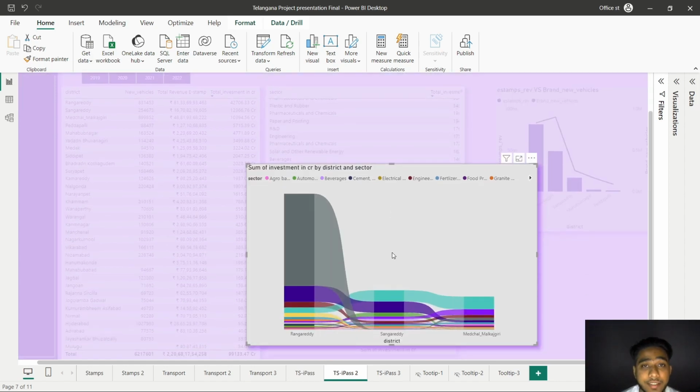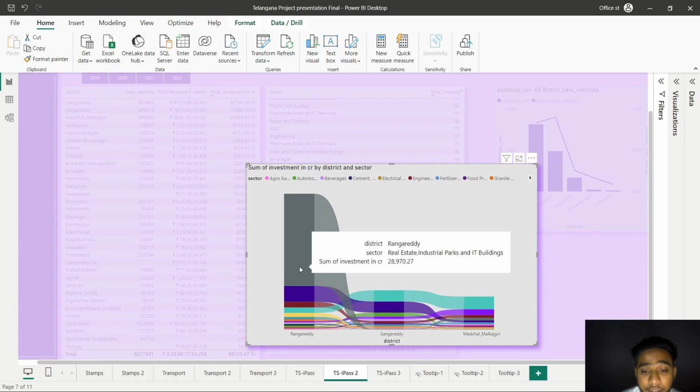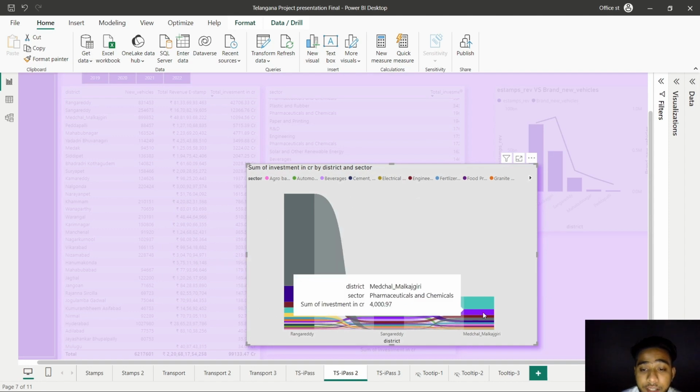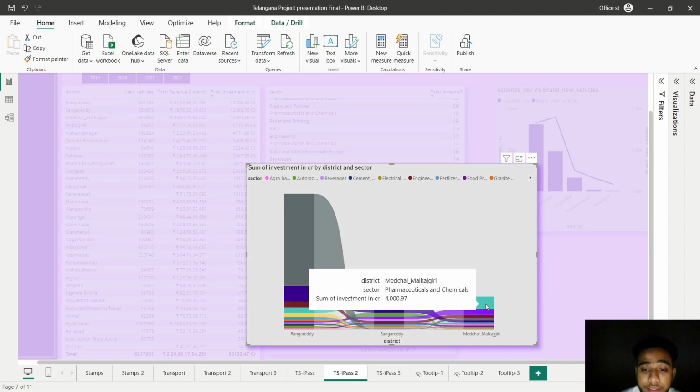So, in conclusion, let's take the top 3 districts according to the total investments in crore. The first district is Rangareddy and the sector is real estate. The second district is Rangareddy and the sector is pharmaceuticals. And the third district is Medchal and the sector is pharmaceuticals as well.